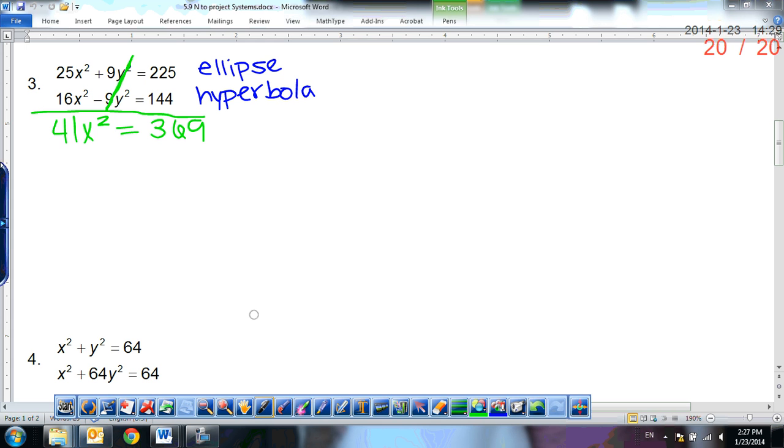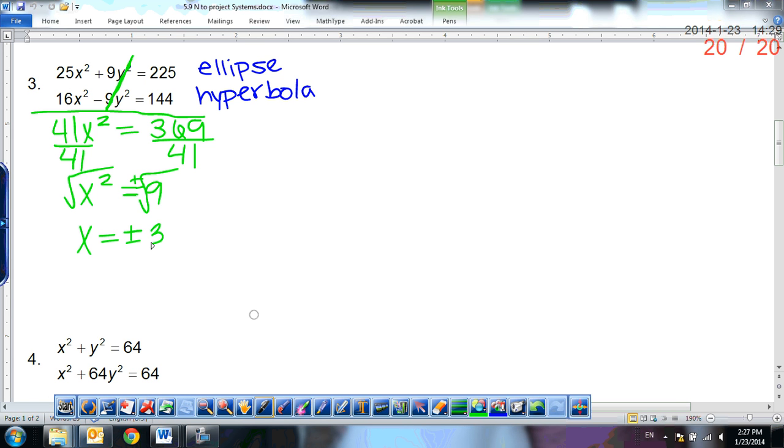If I divide both sides by 41, I'm going to get that x squared is equal to 9, which means x is equal to what? Good. Don't forget your plus or minus. When you write in the square root, you have to remember your plus or minus. So x is equal to plus or minus 3.